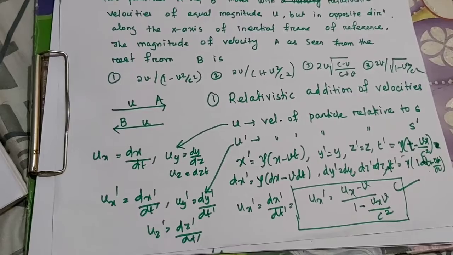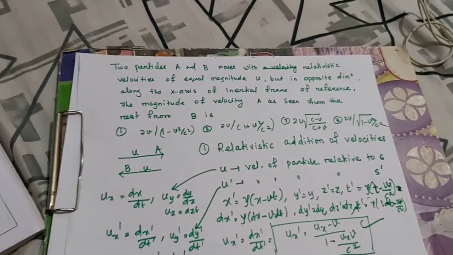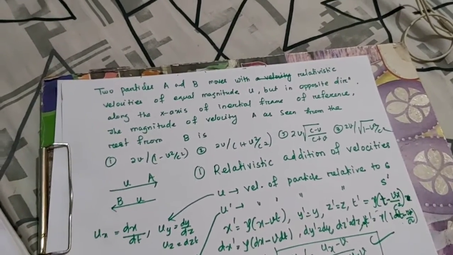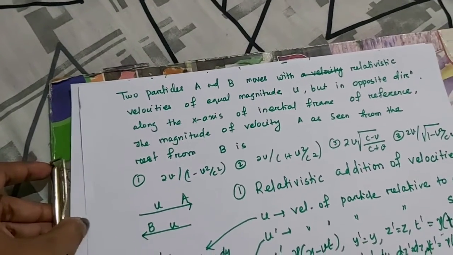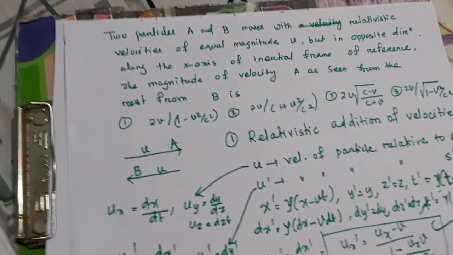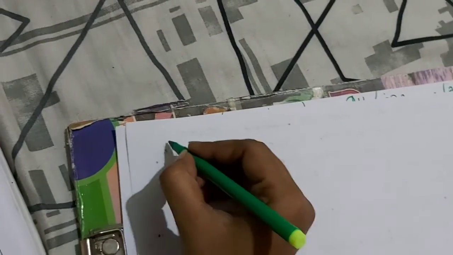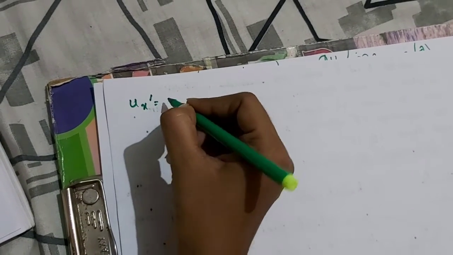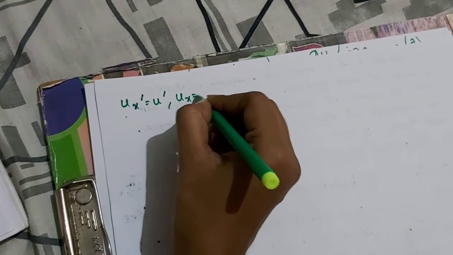You can also find uy prime and uz prime. When the motion is in one dimension, like along the x-axis, the motion is only along the x-axis. For such cases, you can write ux prime equal to u prime and ux equal to u.